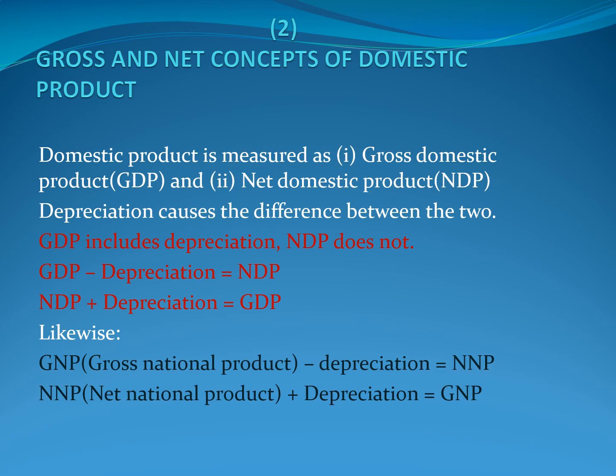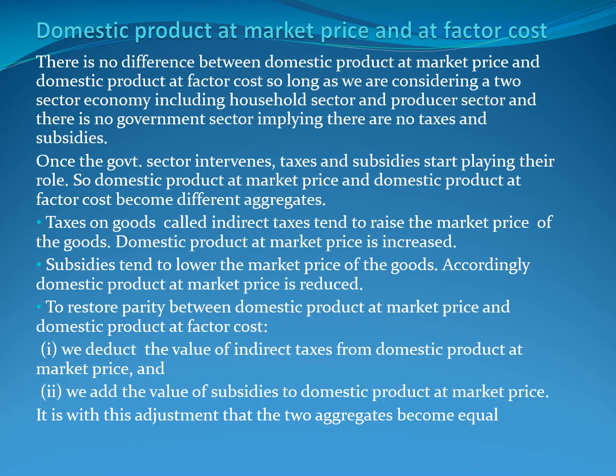Now, what is depreciation? Depreciation refers to a fall in the value of fixed assets due to normal wear and tear, passage of time, or expected obsolescence, which means change in technology. The concept of depreciation is important to differentiate between gross value and net value. While estimating national income and related aggregates, monetary value of final goods and services can be estimated in two ways: at factor cost and at market price.